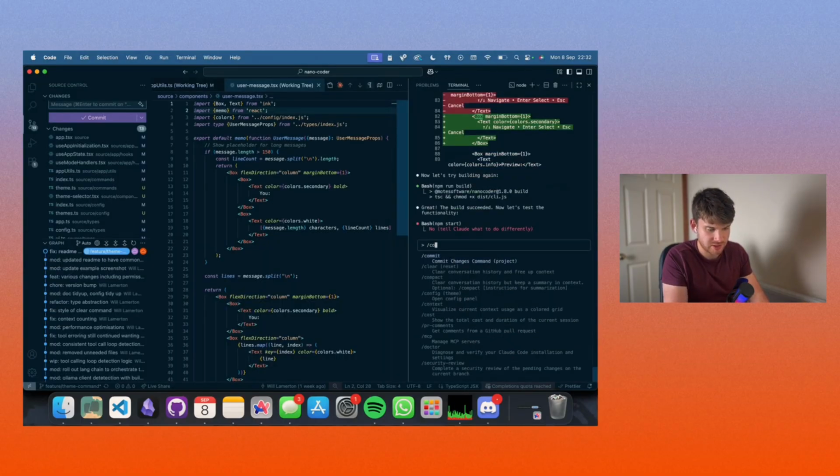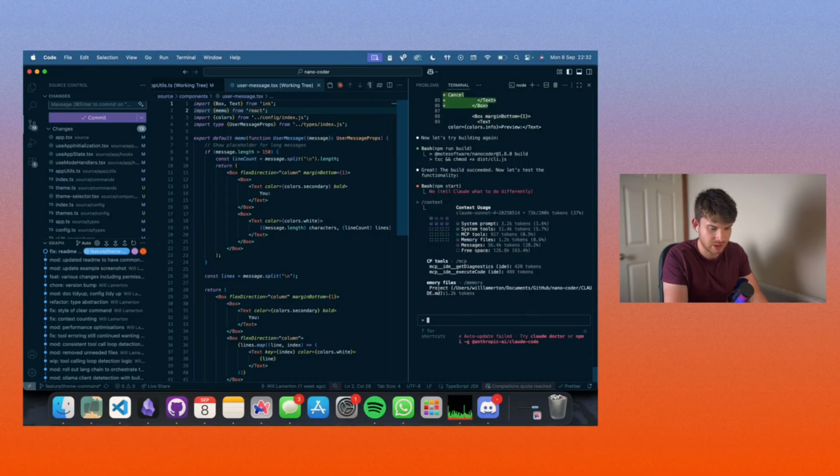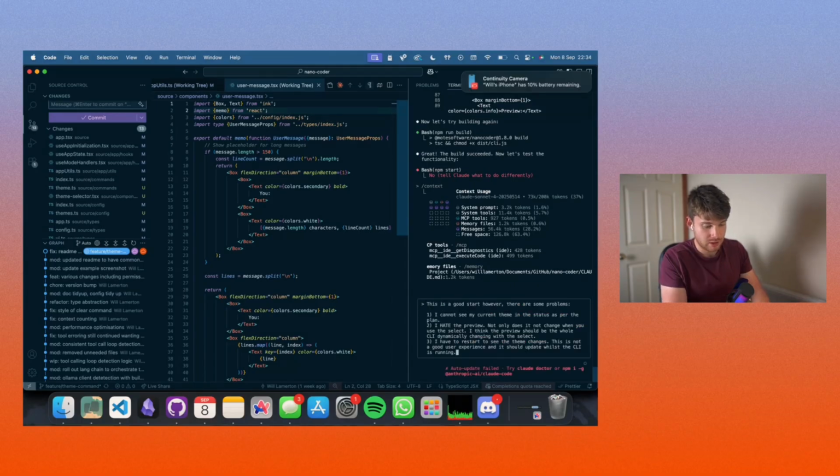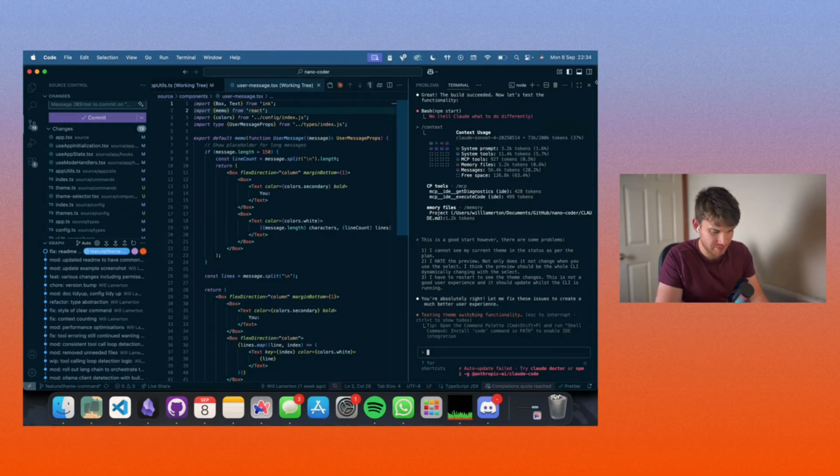Let's check context first of all. It did a massive amount of work there, so we'll check context to make sure we're okay. Yeah, we're at 37%. Wonderful. Cool. I've given it 3 things to do. Also, my battery is on 10%. I will check in a minute. Might have to plug it in.